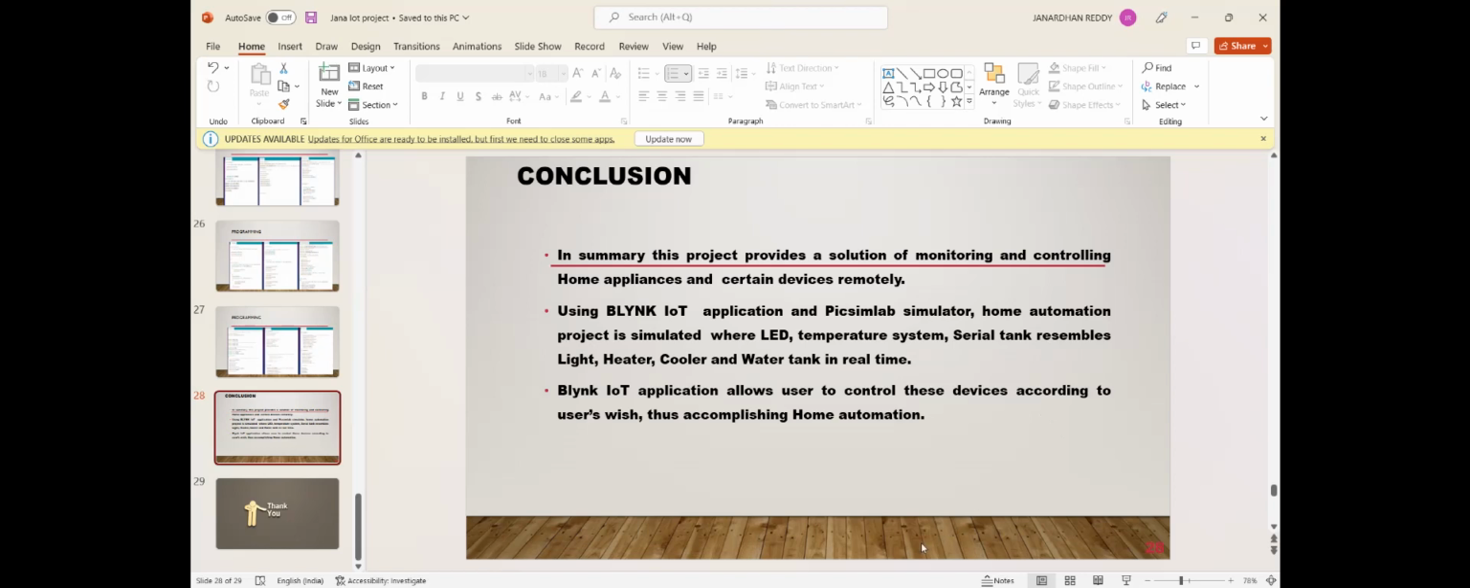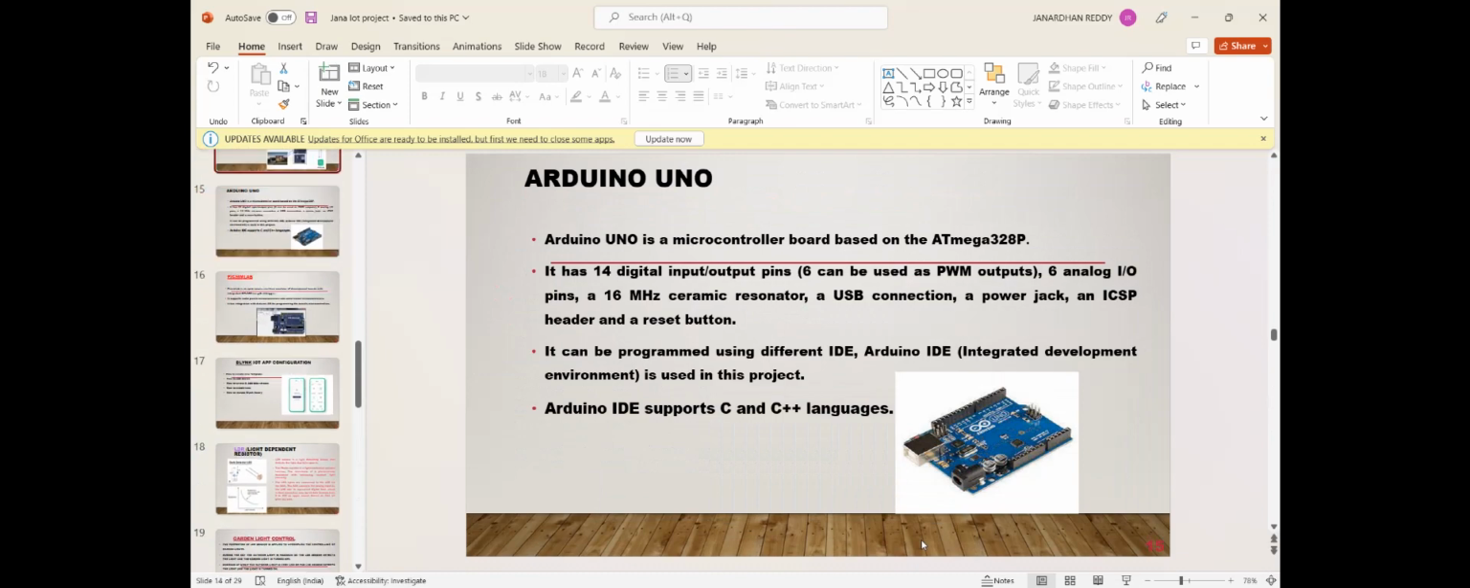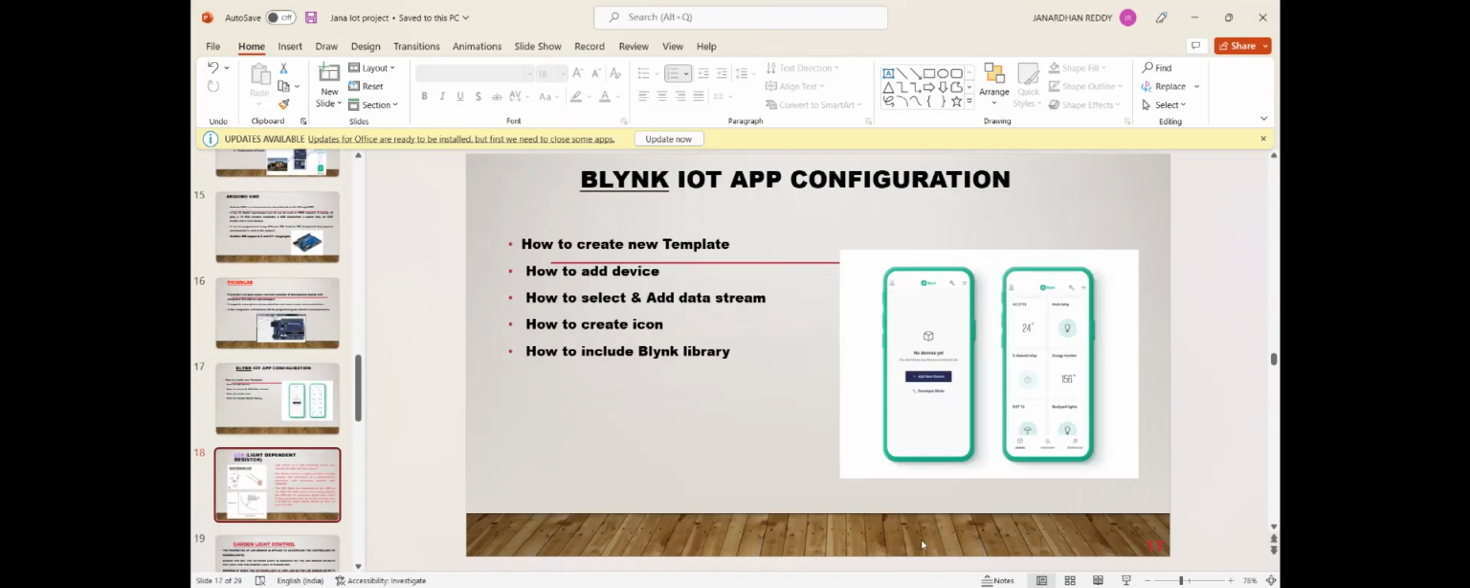Now onwards we are using theoretically and practically we are using now.